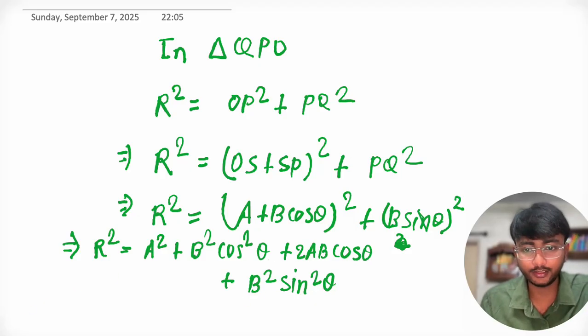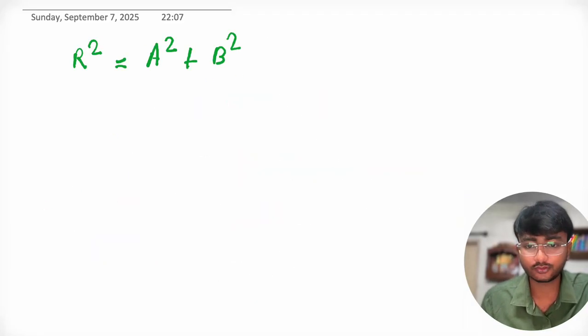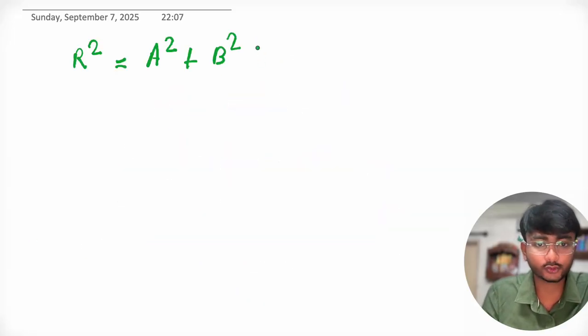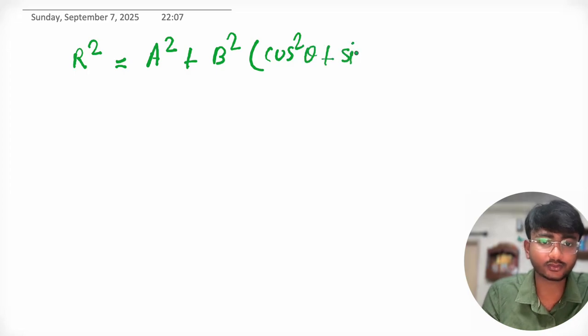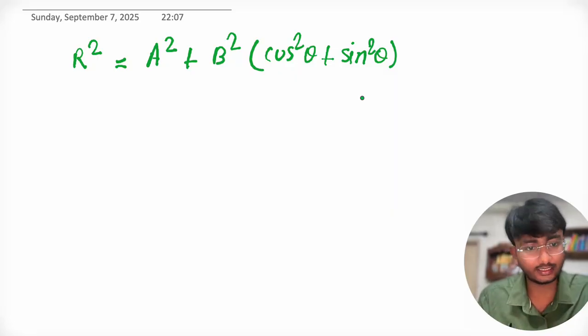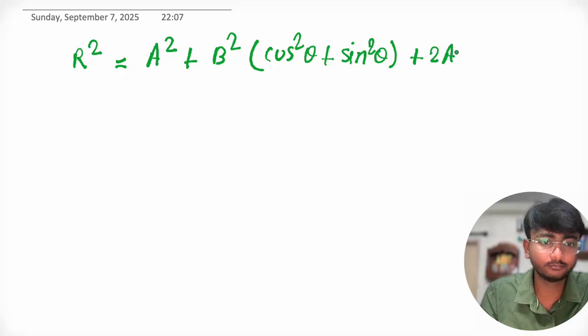Here we can write it as A square plus B square cos square theta plus B square sin square theta, that is B square into cos square theta plus sin square theta. How? We have taken B square common, plus 2AB cos theta.